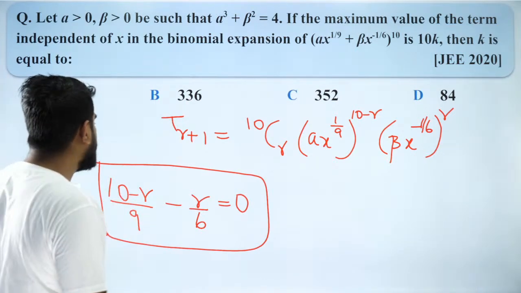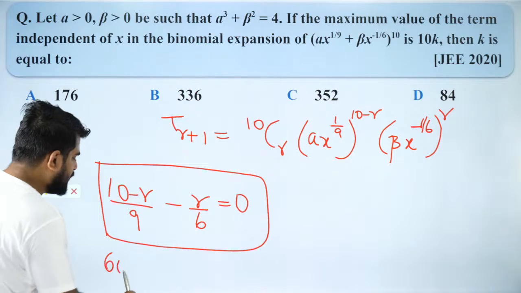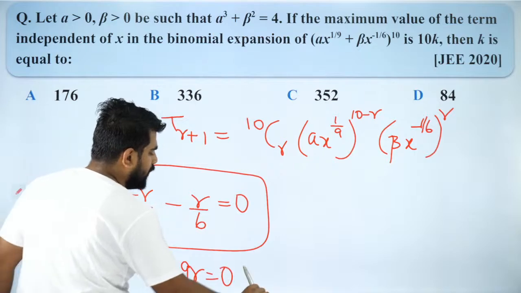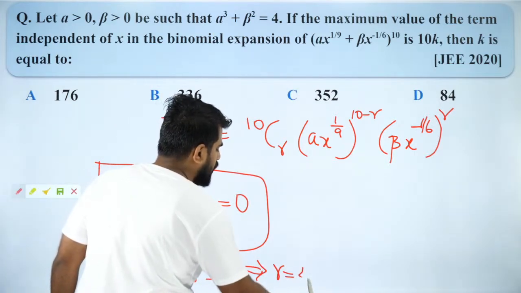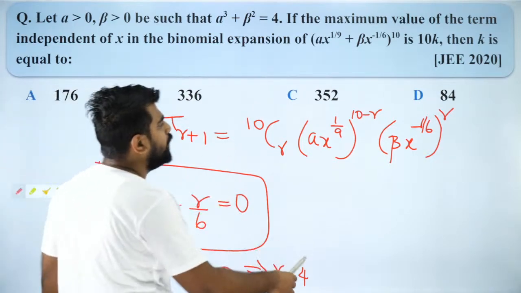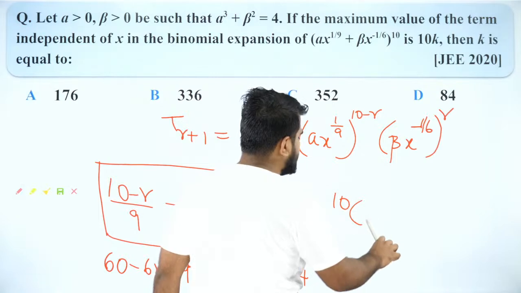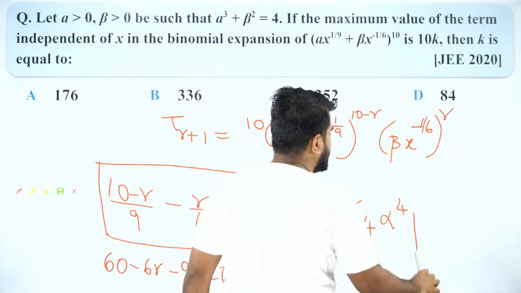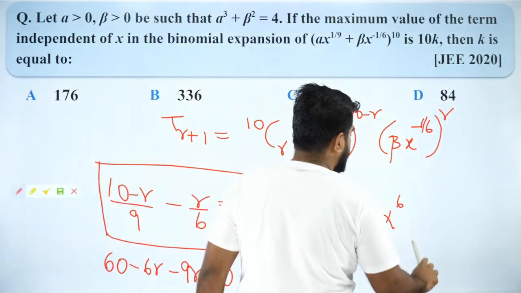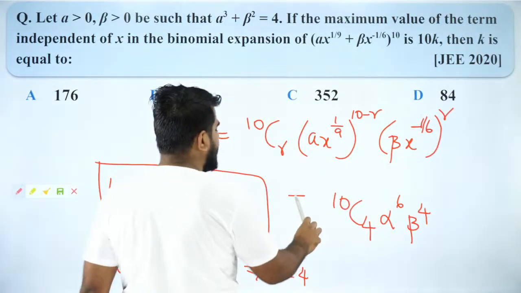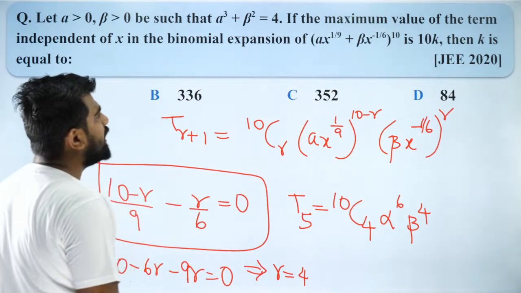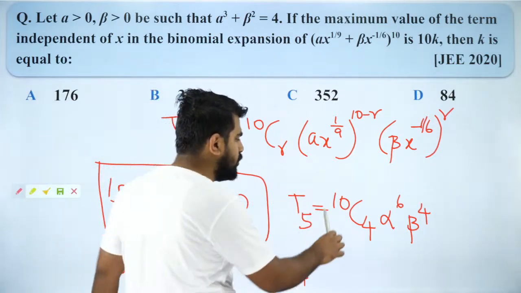So when I solve it, what will I get? Let's try to do it. I'll get 60 minus 6r minus 9r is equal to 0, which implies r is equal to 4. So r equal to 4 will be the term independent of x. So if I put r equal to 4 back, what will I get? I will get 10C4 alpha power 4 beta power 6... alpha power 6 beta power 4. Isn't it right? So I need to find the maximum value of this.